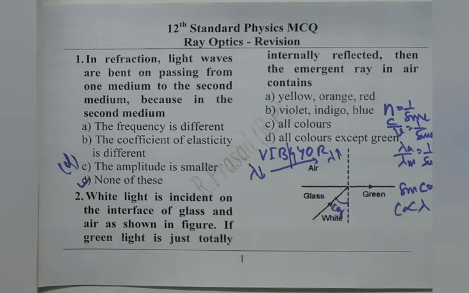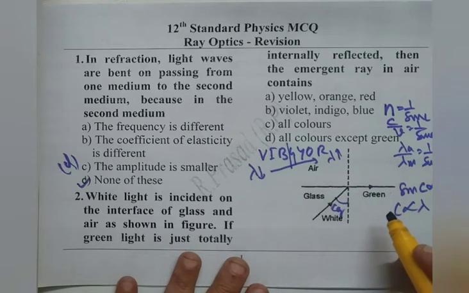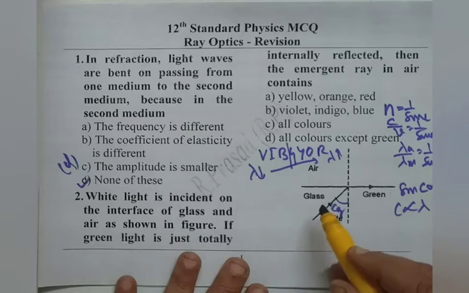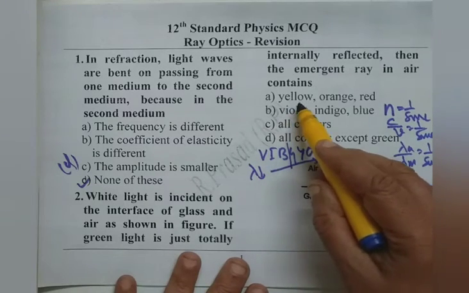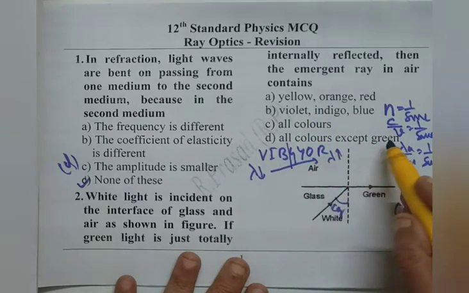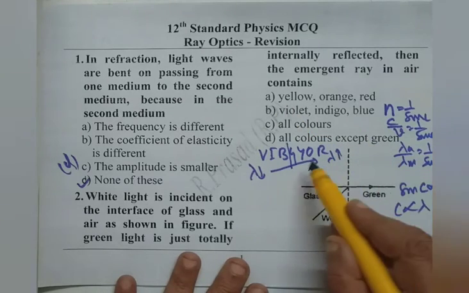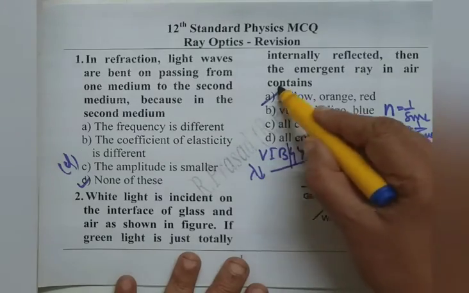The higher wavelengths like yellow, orange, red have the critical angle more than Cg. Therefore, as they fall on the glass-air interface with a lower angle of incidence, all of them get transmitted to air. Therefore, the option is the higher wavelengths than green. We read the options now: yellow, orange, red; violet, indigo, blue; all colors except green. Observe, as I said, higher wavelengths, yellow, orange, red can pass on to air. So option A is right.